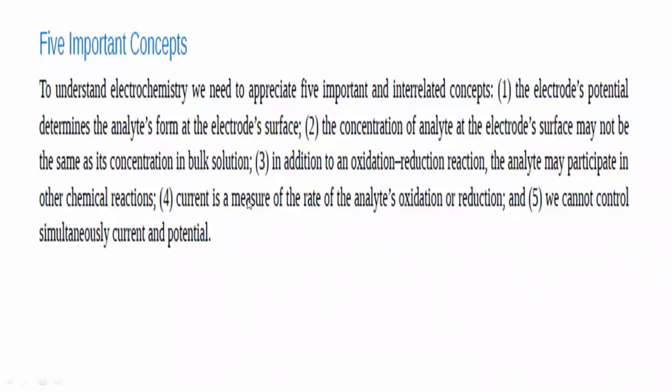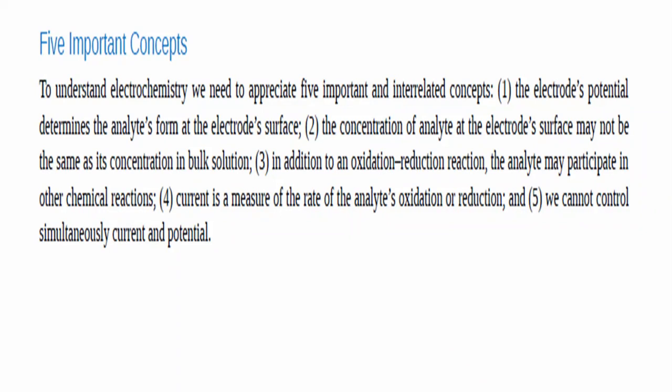So whatever amount of current flows from this solution is the rate of the analyte's oxidation or reduction. It is directly proportional to the oxidation and reduction happening in that electrochemical cell.